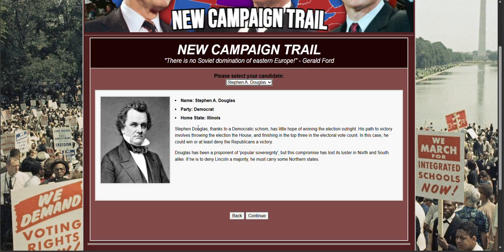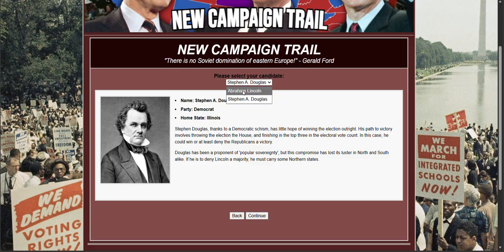Or Stephen Douglas, who, thanks to a Democratic schism, has little hope of winning the election outright. His path to victory involves throwing the election to the House and finishing in the top three in the electoral vote count. In this case, he could win or at least deny the Republicans a victory. Douglas has been a proponent of popular sovereignty, but his compromise has lost its luster in North and South alike. If he is to deny Lincoln a majority, he must carry some northern states.